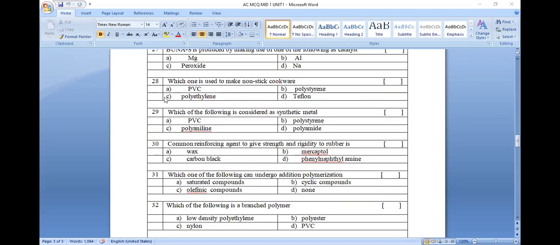Question number 28. Which of the following is used in non-stick cookware? The polymer which is used in non-stick cookware is Teflon. Teflon is used in non-stick cookware.